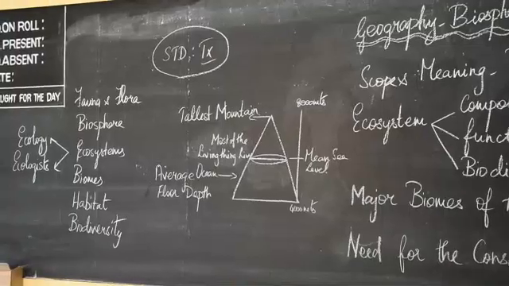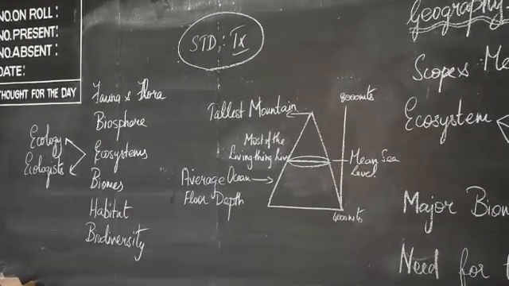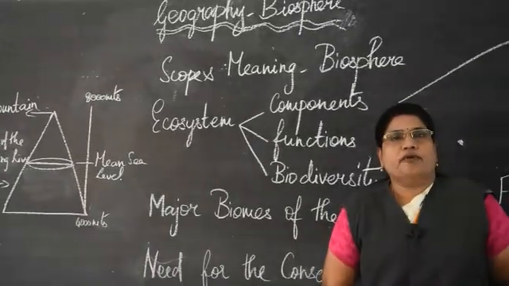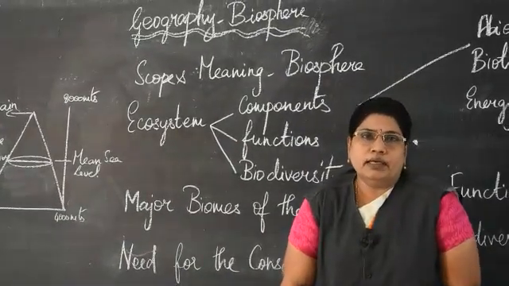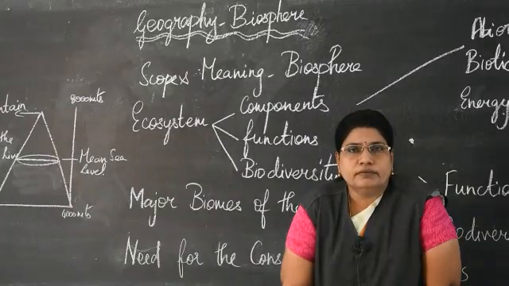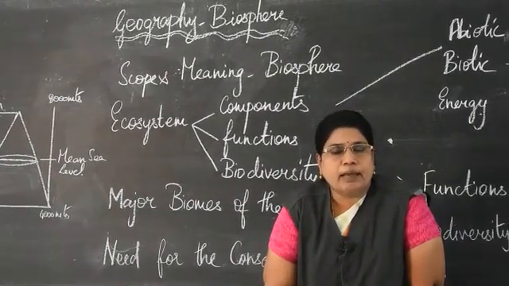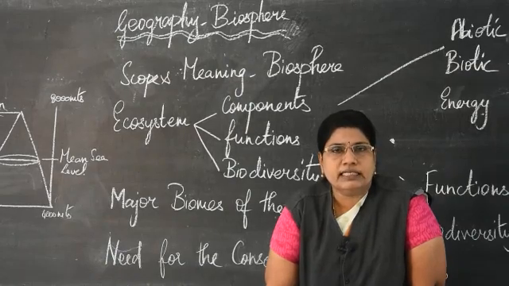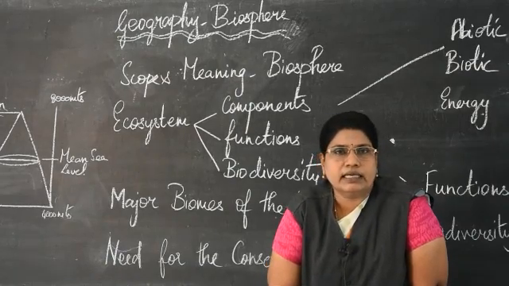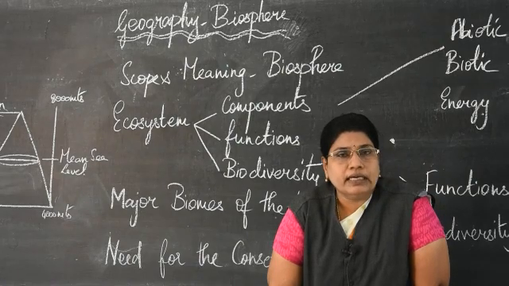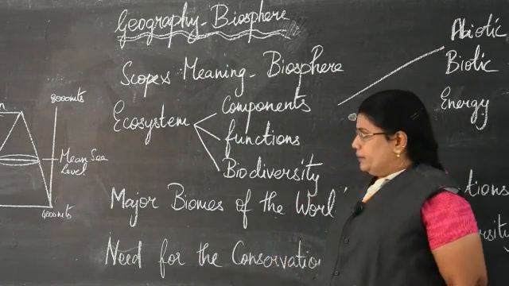Now, what is a habitat? Now, all the animals have their own specific place for living. For example, birds live in the nest on trees. So, that is the habitat for the birds. So, each and every bird, animal and insect has its own place to live or a natural place, that is called as habitat.